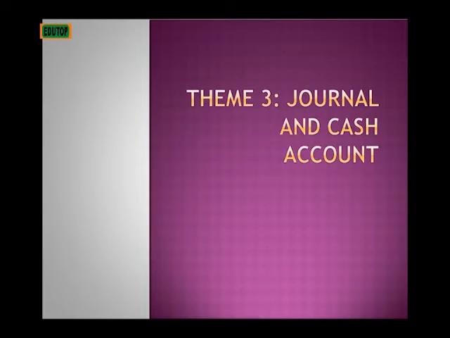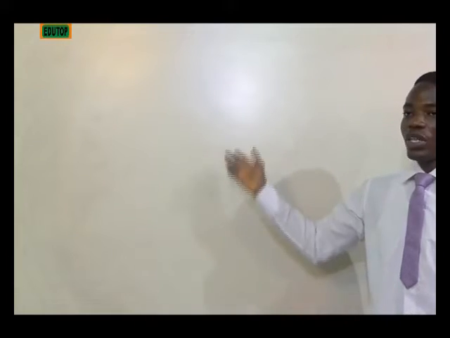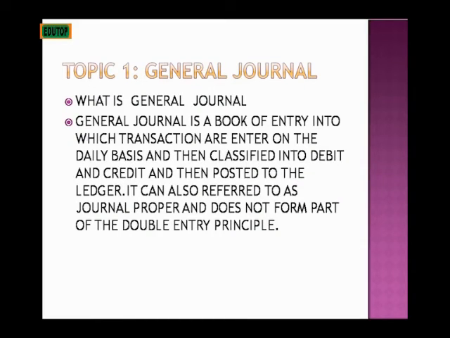I'm talking about the theme, which is the journal and cash account. What is the general journal? The general journal is a book of entry into which transactions are entered on a daily basis, then classified into debit and credit, and then posted to the ledger.